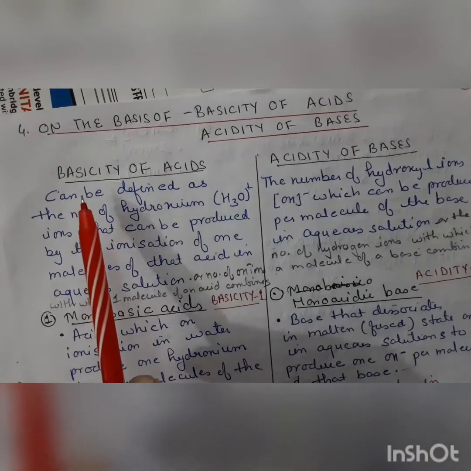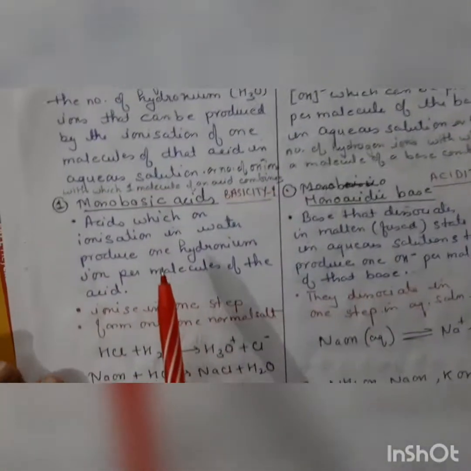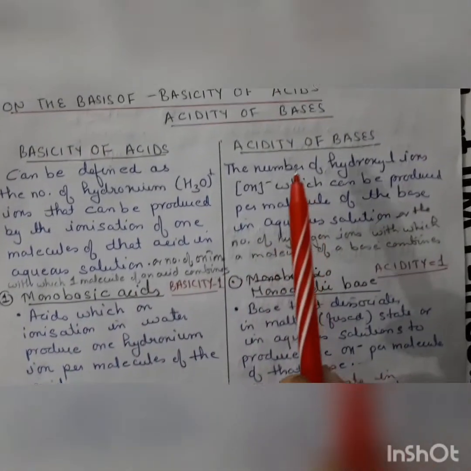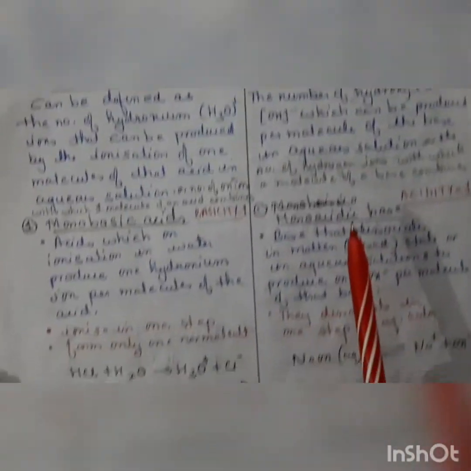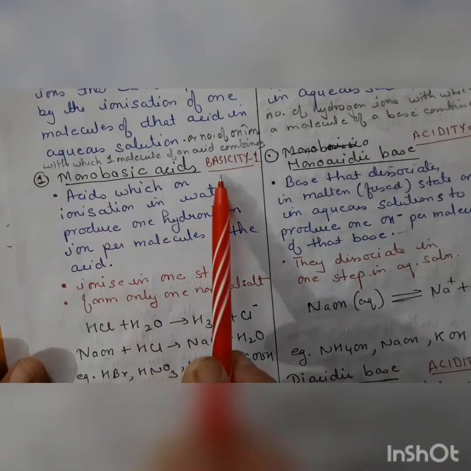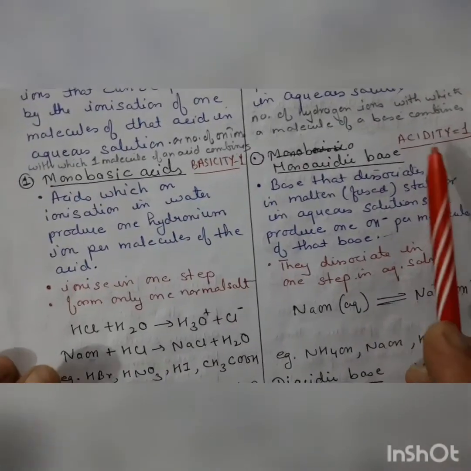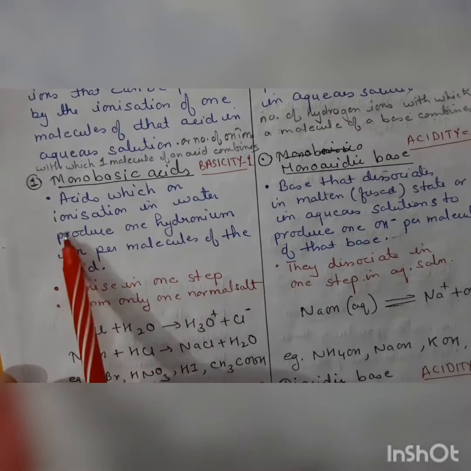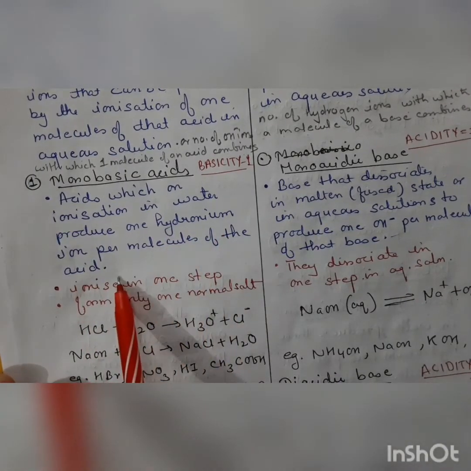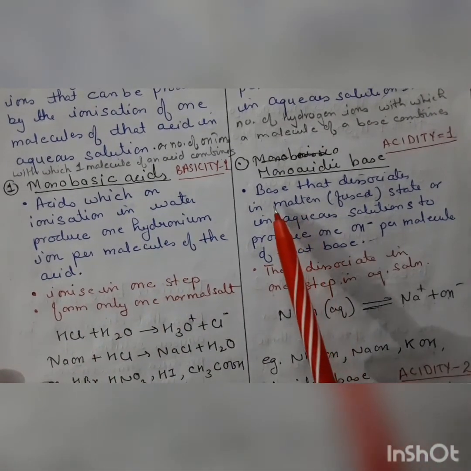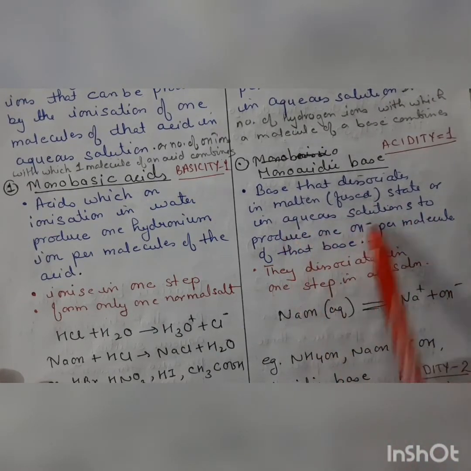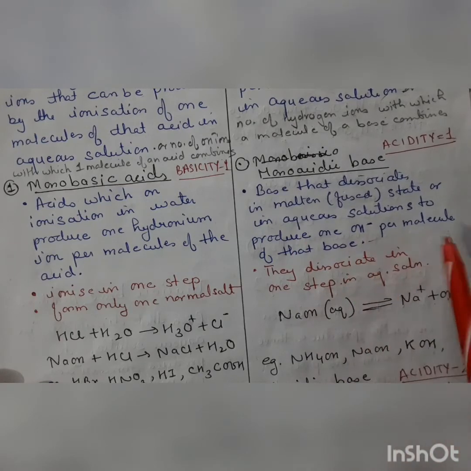Now, on the basis of basicity of an acid, first is monobasic acid, and on the basis of acidity of bases, monoacidic base. Here the basicity is 1 and here the acidity is 1. A monobasic acid on ionization in water produces 1 hydronium ion per molecule of the acid. A monoacidic base dissociates in molten state or aqueous solution to produce 1 hydroxyl ion per molecule of that base.